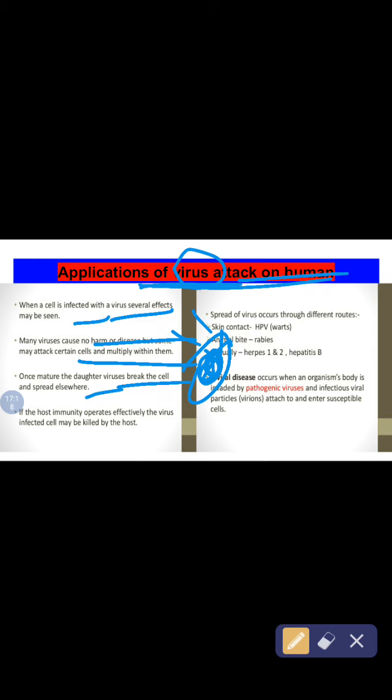If the host immunity operates effectively, the virus-infected cell may be killed by the host. See, if the host immunity is good, then the virus-infected cell may be killed by the host. That's why the doctors are saying to keep your immunity at a higher level during the spread of this coronavirus.